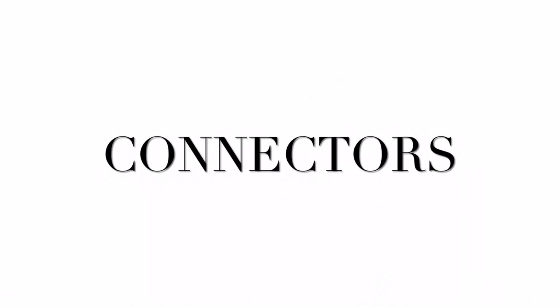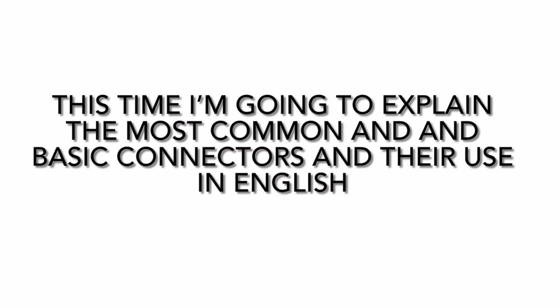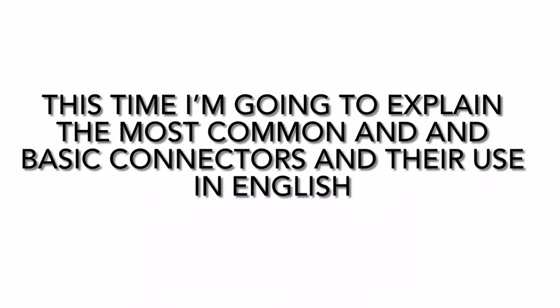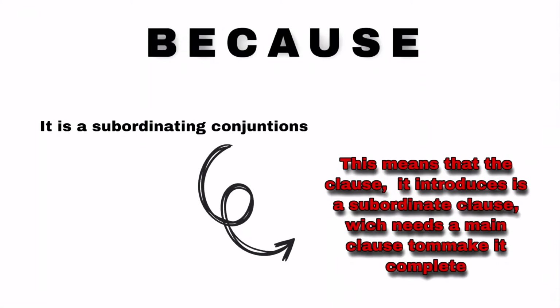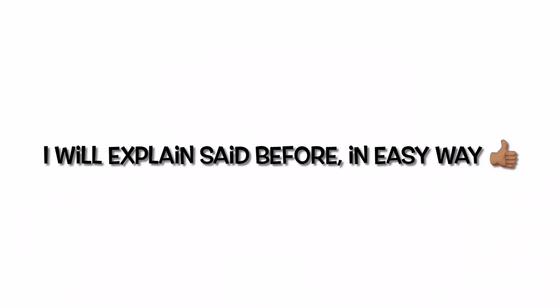Connectors. This time, I'm going to explain the most common and basic connectors and their use in English. First, we're going to talk about the word "because." Because introduces clauses of cause and reason. It's a subordinating conjunction. This means that the clause it introduces is a subordinate clause, which needs a main clause to make it complete. I will explain what I said before in an easy way.